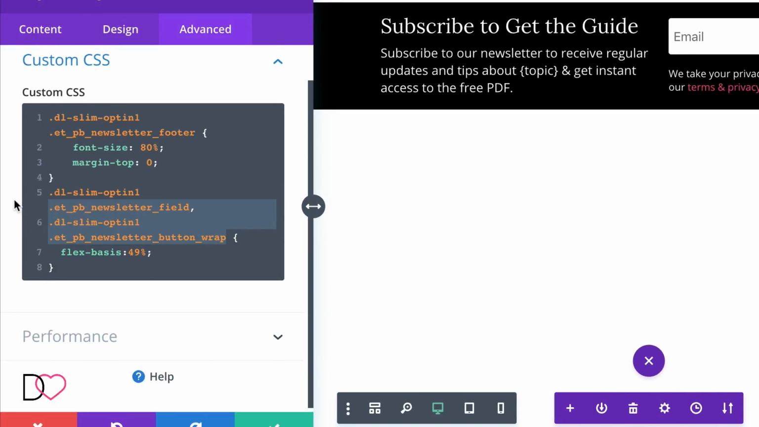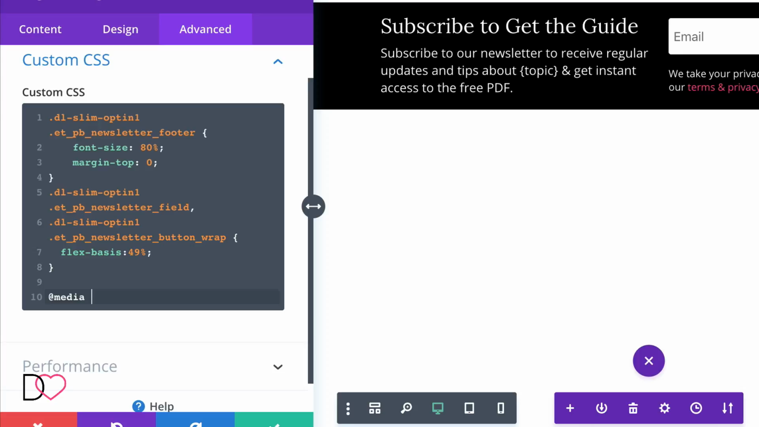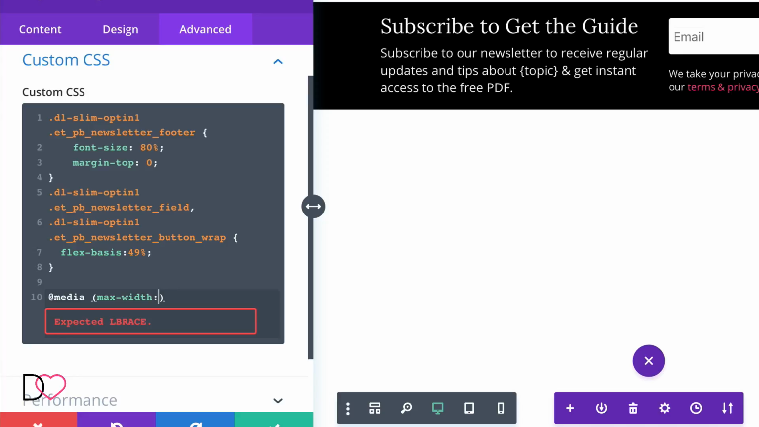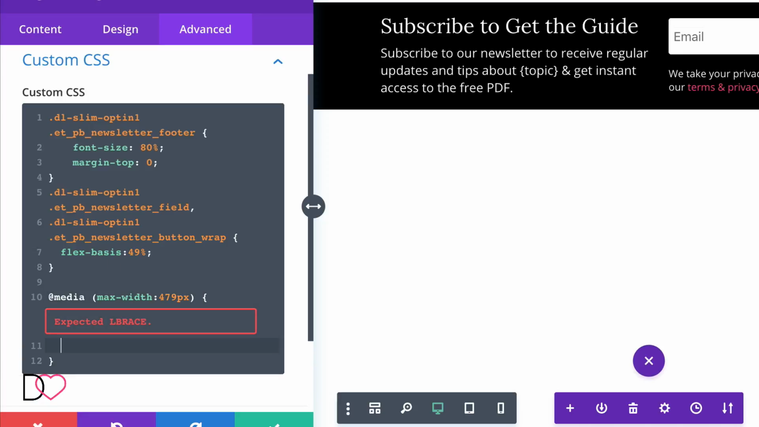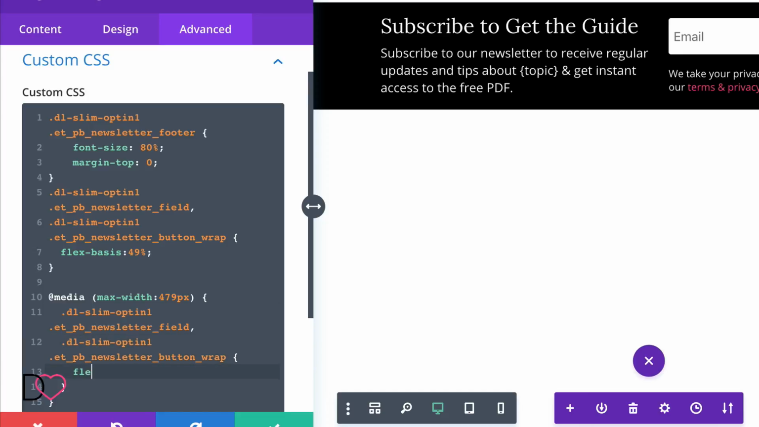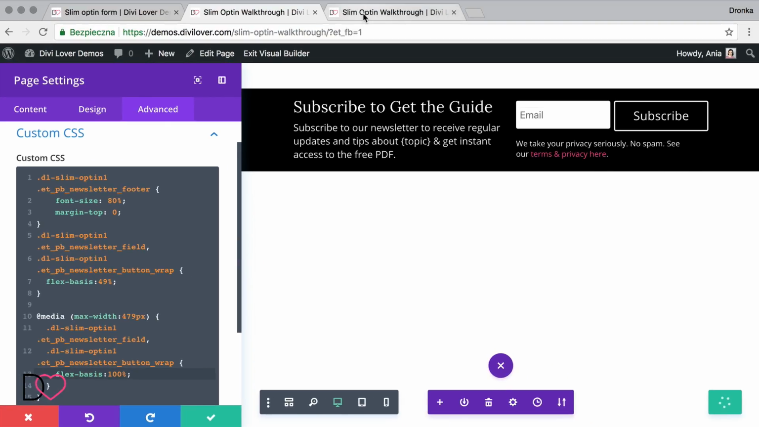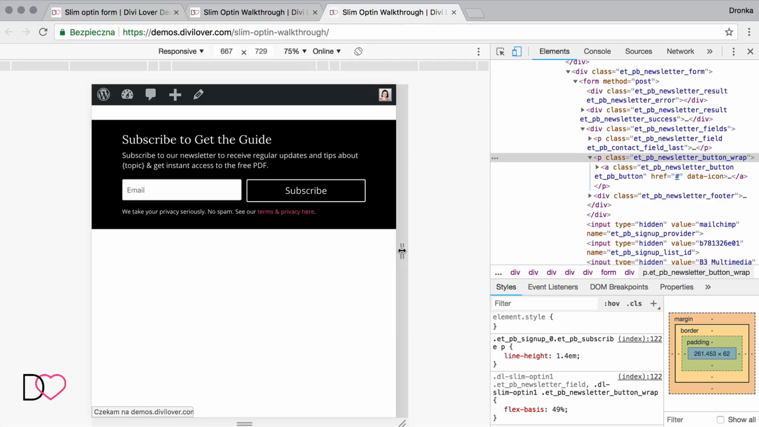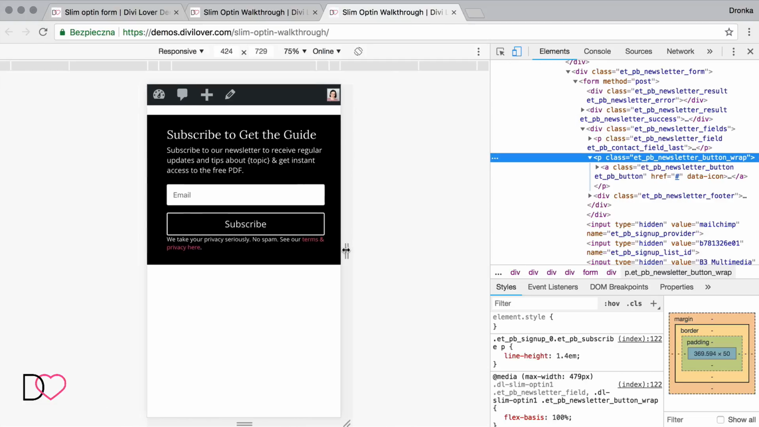We'll take those two fields and say that when the width is less than 479 pixels, that's the standard size for phone, we want these elements to have flex basis 100%. Save. See? Great.